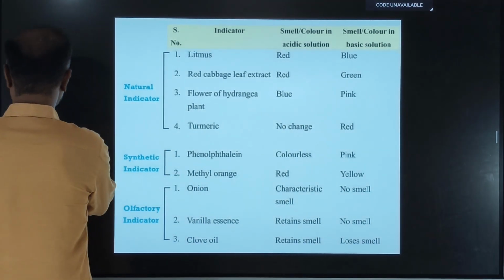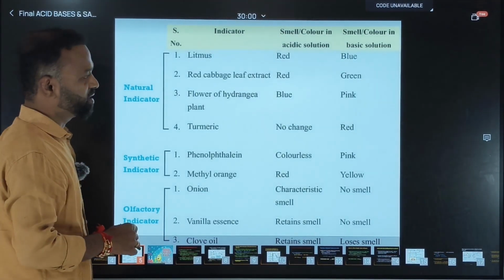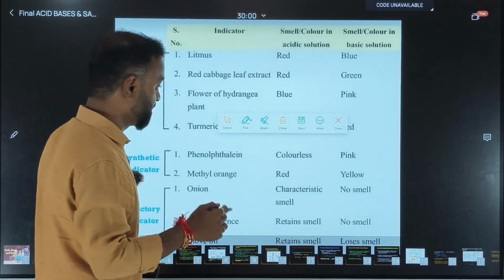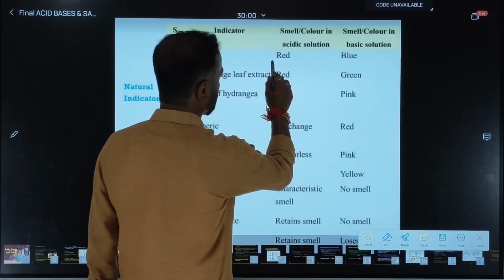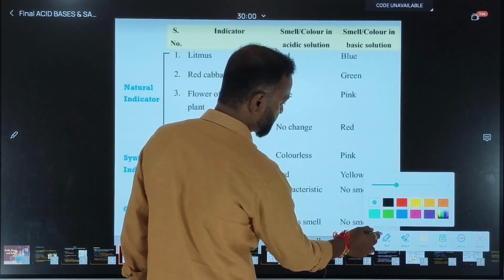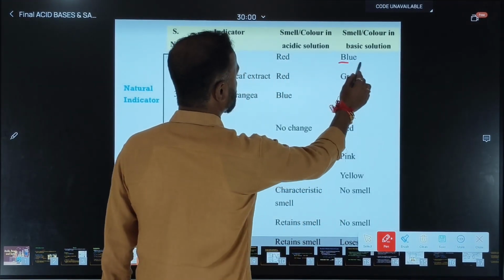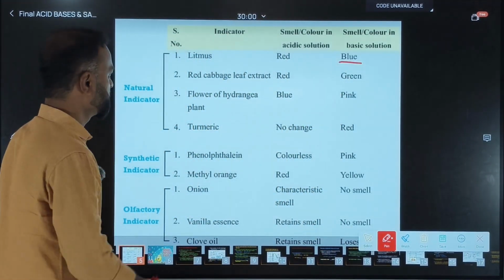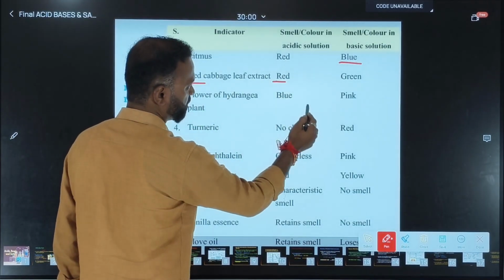Red cabbage. First one is litmus. Already we discussed that when litmus comes in contact with an acidic solution, its color changes to red. And when it comes in contact with a base, its color changes to blue. This we have already discussed. Red cabbage leaf extract, in acidic medium, will change color to red.